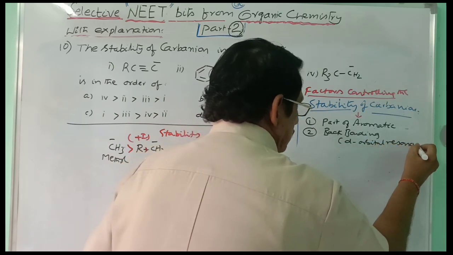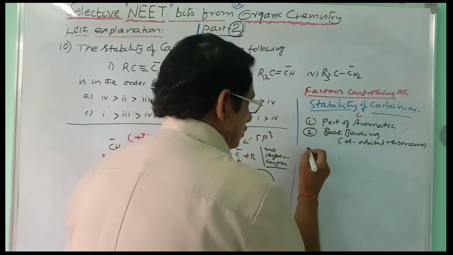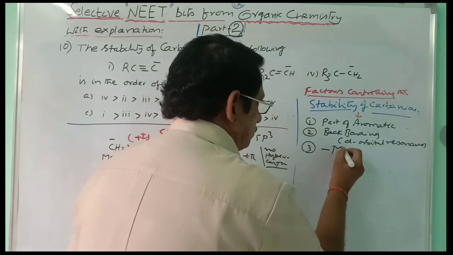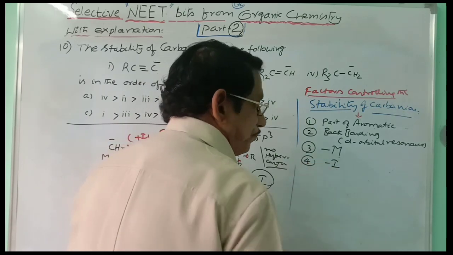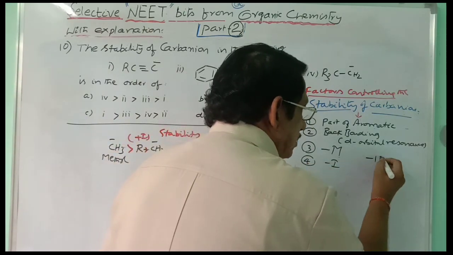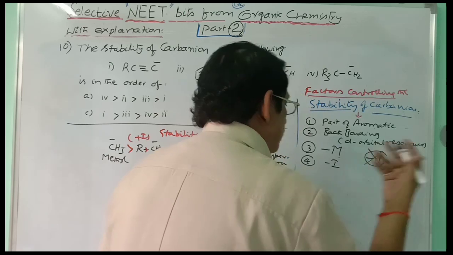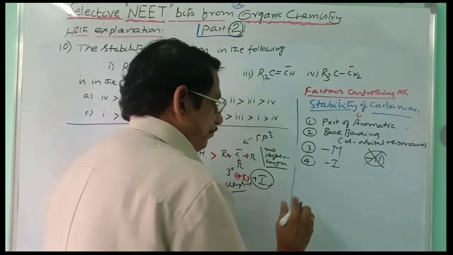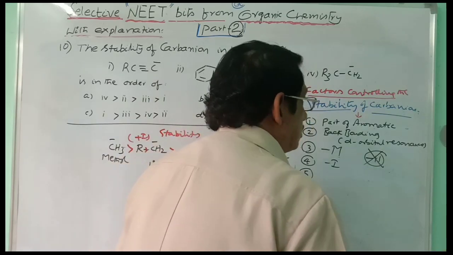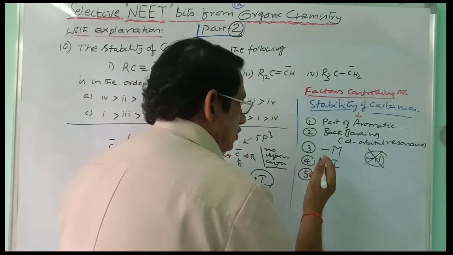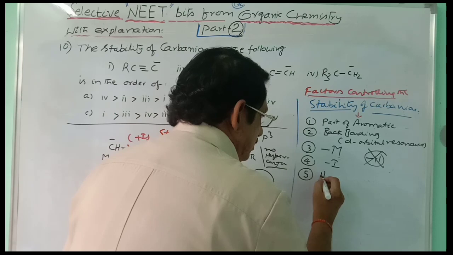This is the second factor. Third one, minus M, electron withdrawing. Fourth one, minus I. And you need not consider hyperconjugation here, it has no role at all. And the last and the least, sometimes the stability of carbanions can also be explained by hybridization.